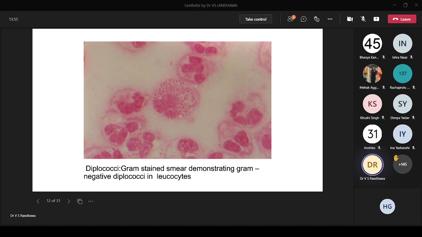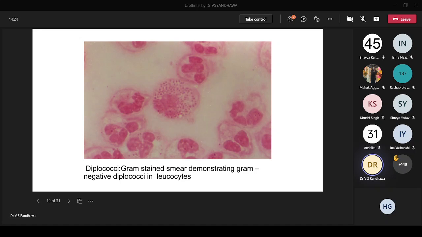Now this is a picture I think you'll see in your practical. You have many PMNs, many pus cells. And the thing you've got to see here are these inclusions inside. These are actually diplococci, or gram-negative cocci in pairs. The majority of them you see inside the PMNs. You might also see them outside the PMNs.